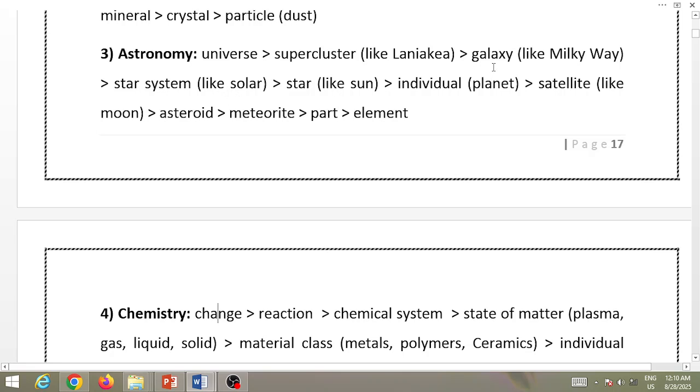Bigger than systems are galaxies like the Milky Way galaxy. Bigger than galaxies are superclusters, and the superclusters together as a whole are usually called the universe, or there can be a multiplicity of universes, but multiverse is usually defined at maybe a higher level. So within astronomy we just talk about these convenient or observable entities.